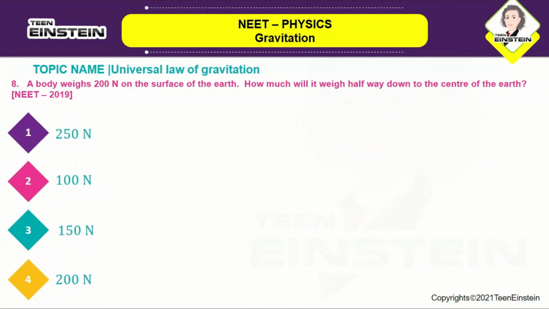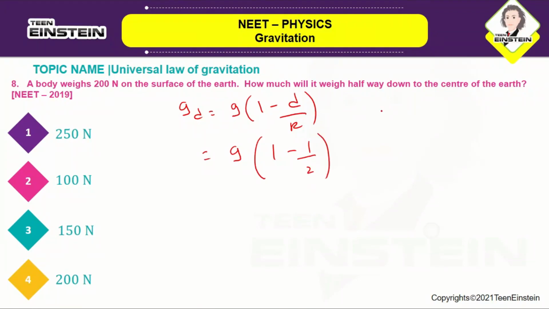Acceleration due to gravity at a depth d, gd, is given by g into 1 minus d by R, which is equal to g into 1 minus 1 by 2, because d is equal to R by 2. You substitute there, so automatically gd will become g by 2.